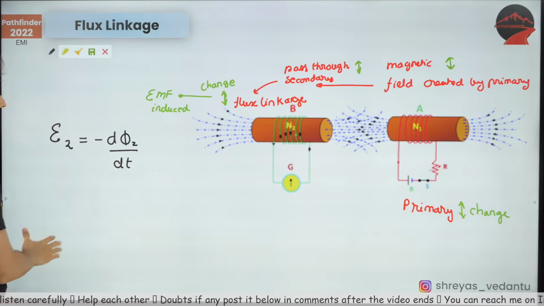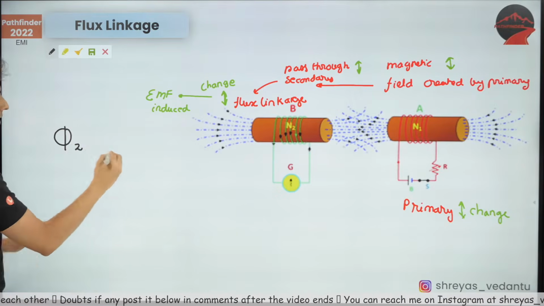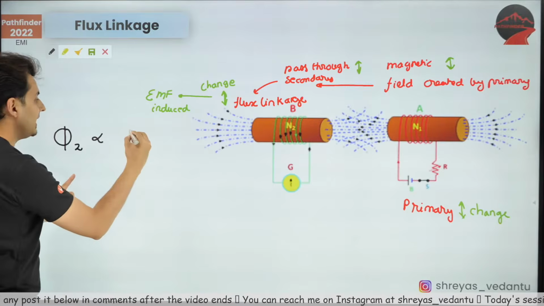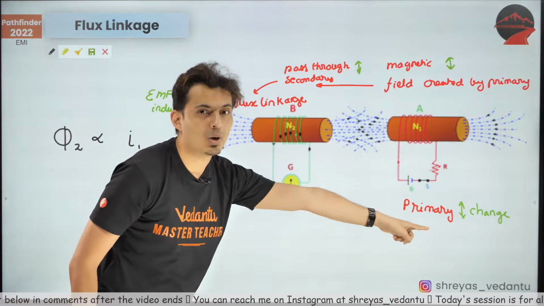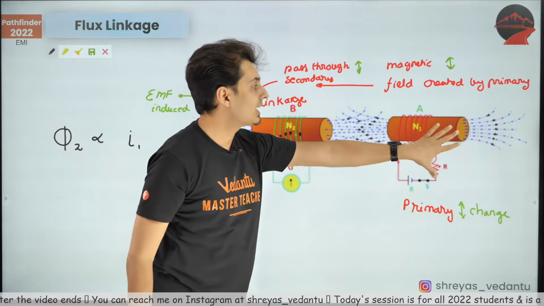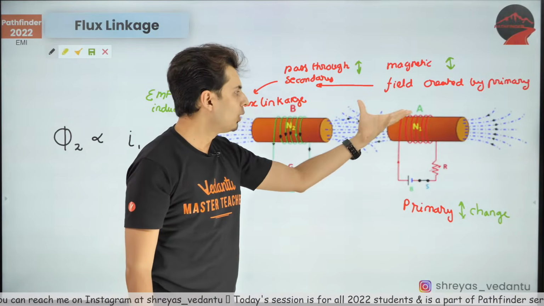But the interesting part is this flux passing through the secondary coil is proportional to the current in the primary coil. Why? More current, more field, more flux.